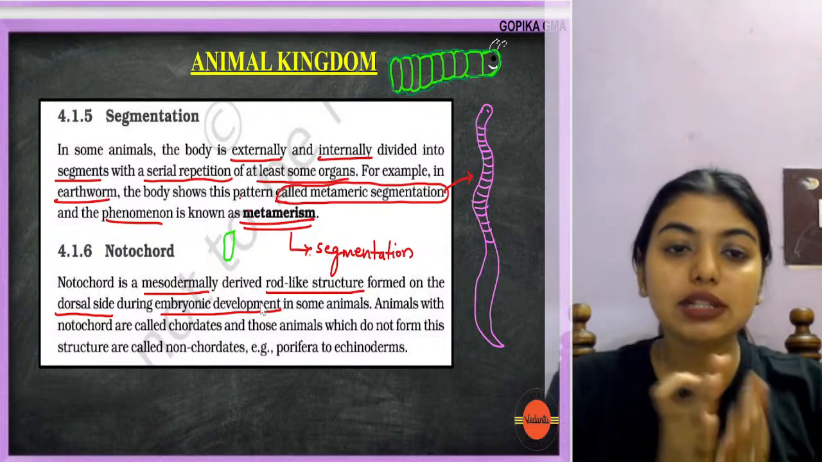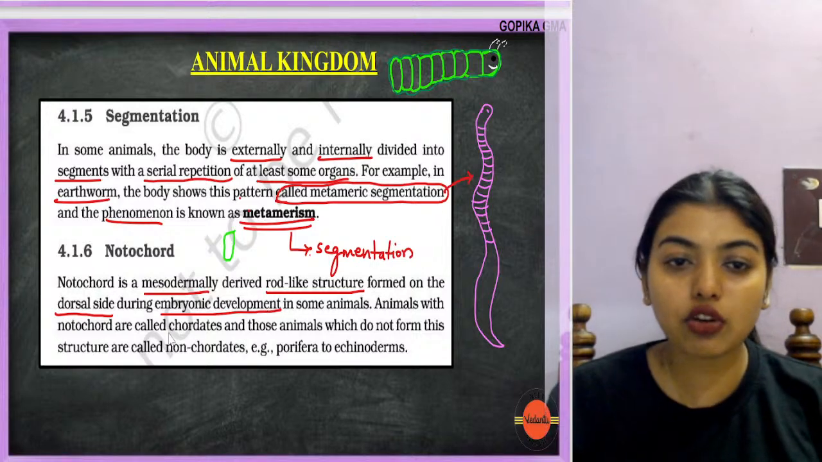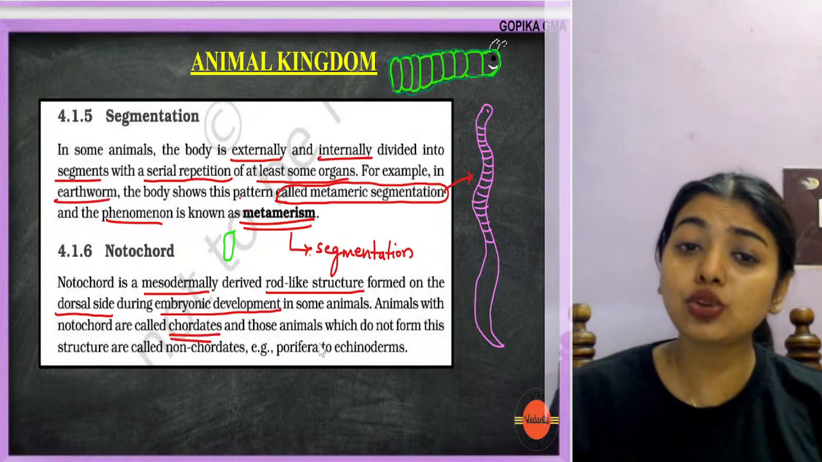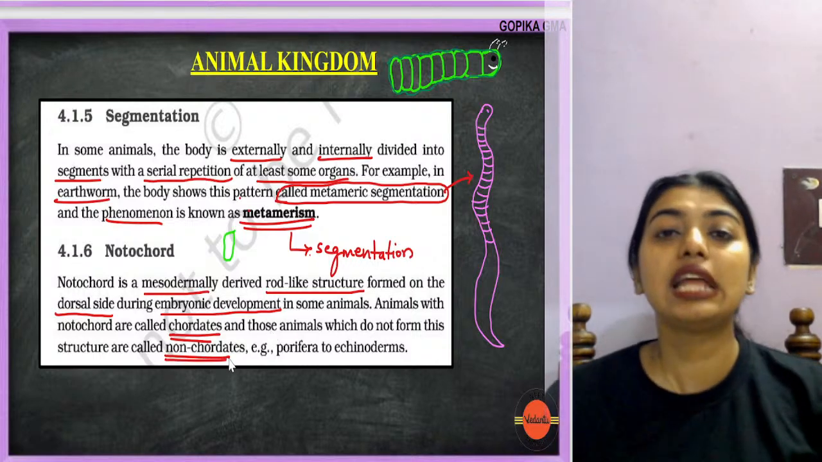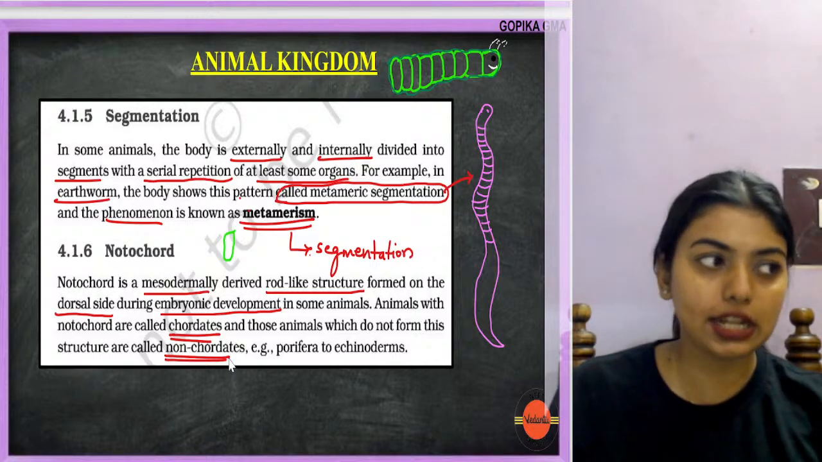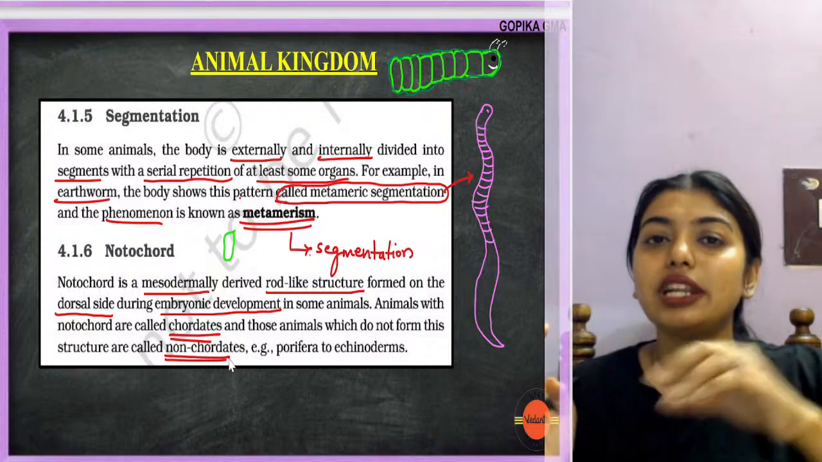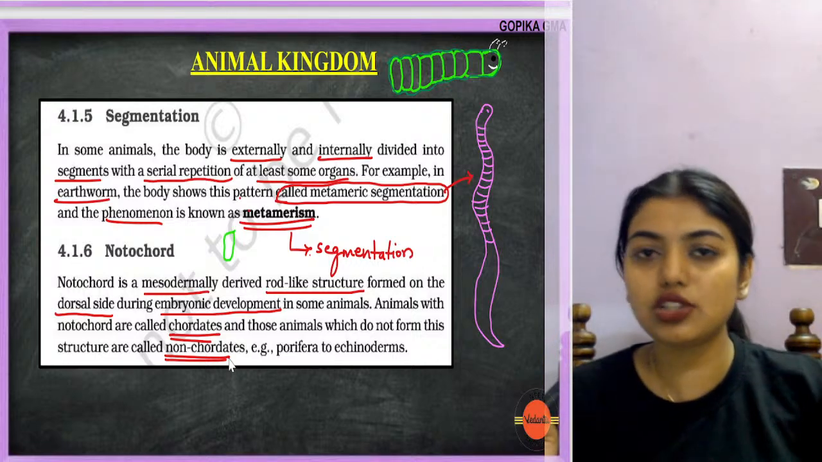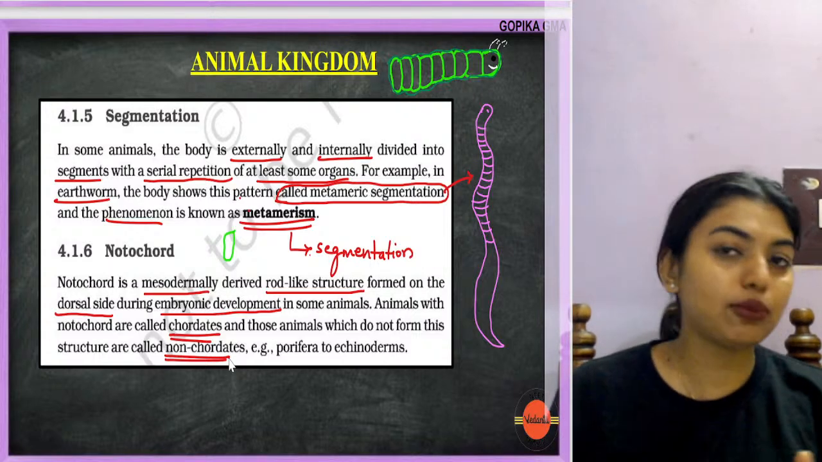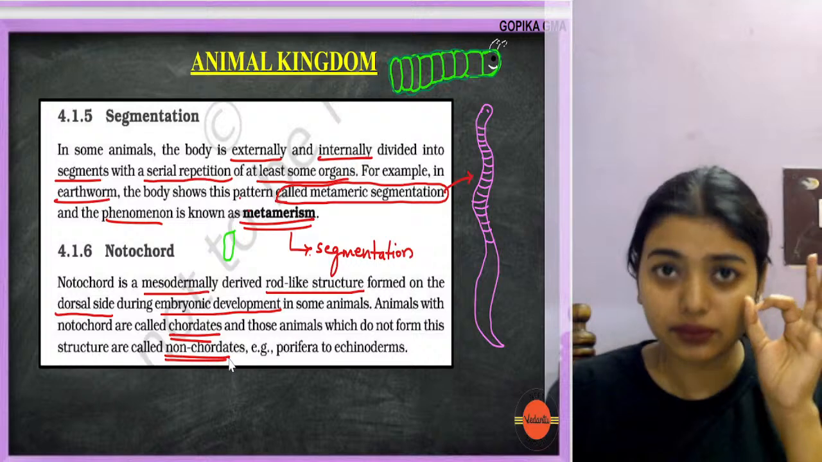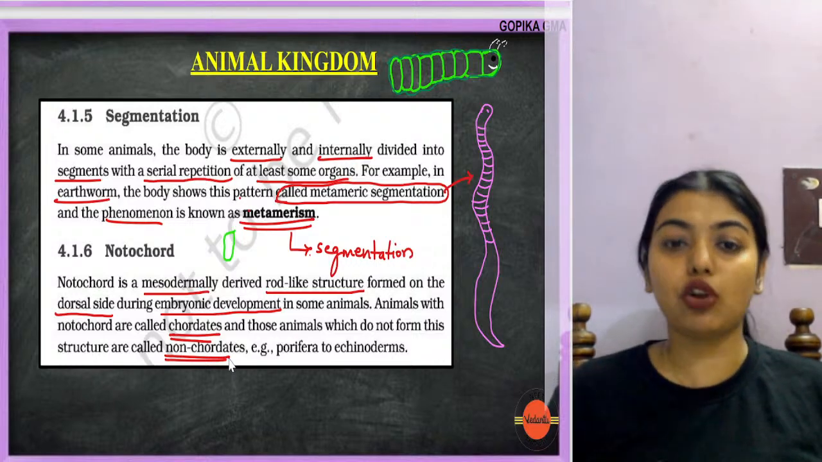Now, animals whoever had a notochord are called chordates, and those animals which do not form this structure are called non-chordates. That is, the ones who had a notochord in their embryonic stage and later developed a vertebral column will be called vertebrates. The ones that did not form a vertebral column will be called non-vertebrates. That is a different story. But understand, if they ever had a notochord, we will call them chordates, and if they did not have a notochord, we will call them non-chordates.